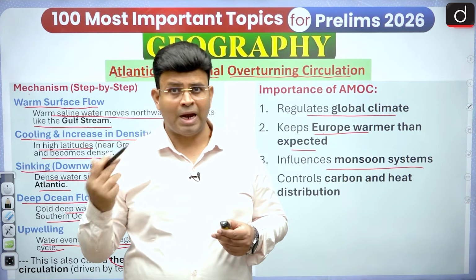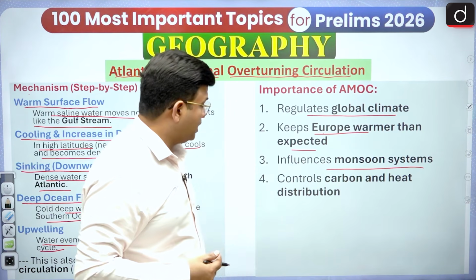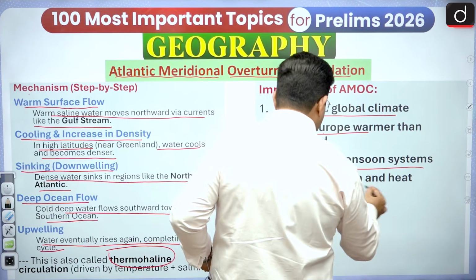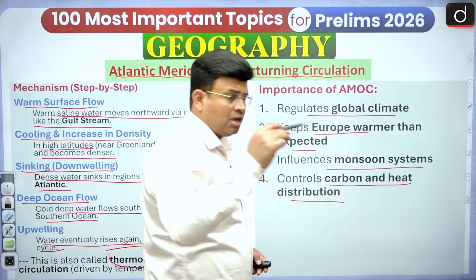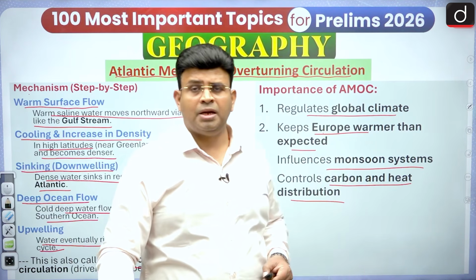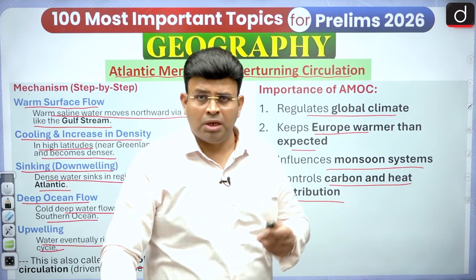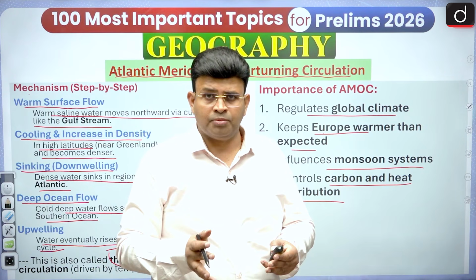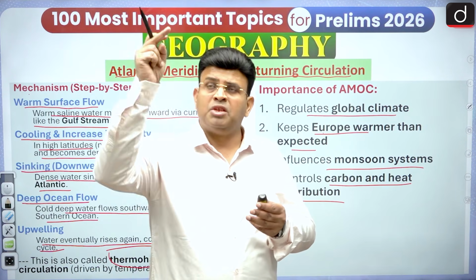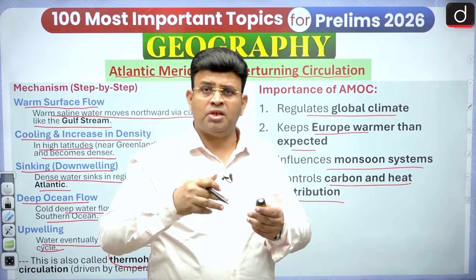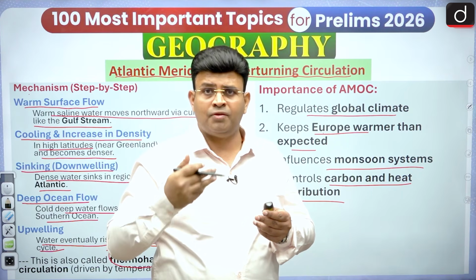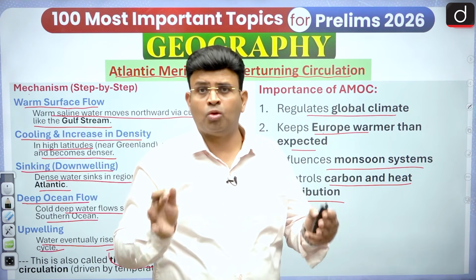Go and study about the monsoon mechanism. And it controls carbon and heat distribution. Yes, heat distribution is there, and you know that in the cold water there are more organisms, and these organisms, phytoplankton, absorb more carbon dioxide through photosynthesis, with more nutrients in the cold water.